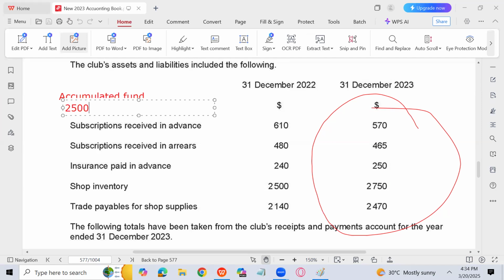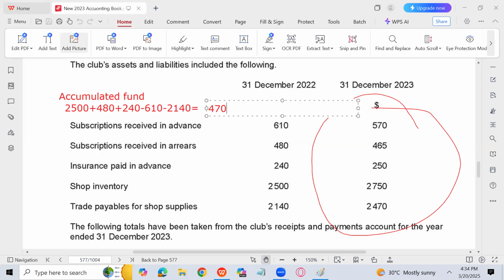Then subscription received in arrears plus 480. Then insurance paid in advance, prepaid insurance, which is also a current asset, 240, right? Then minus current liabilities, that is 610. Subscription received in advance is a current liability because that is unearned income. And minus trade payables, 2140. So what is the answer? 470 is going to be the accumulated fund at the start of the year.